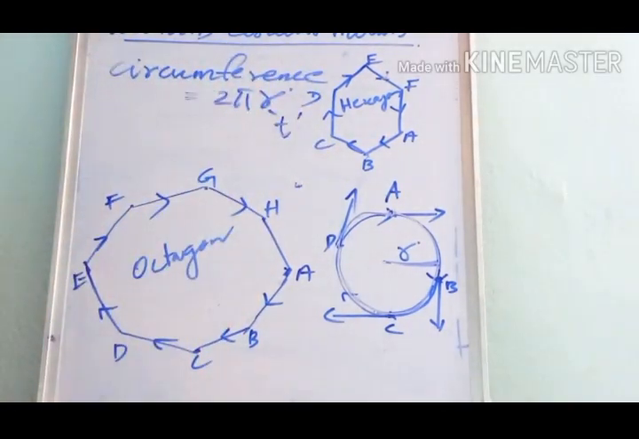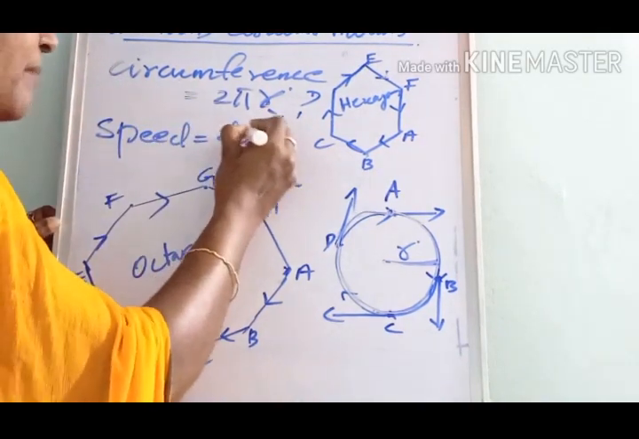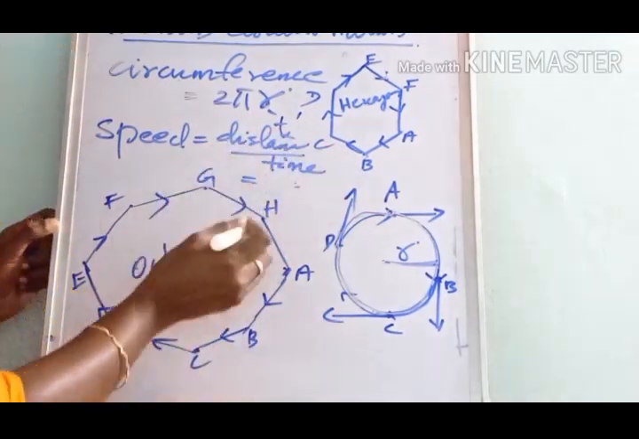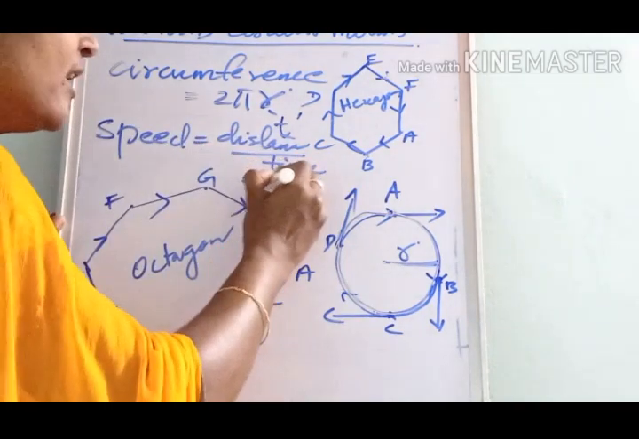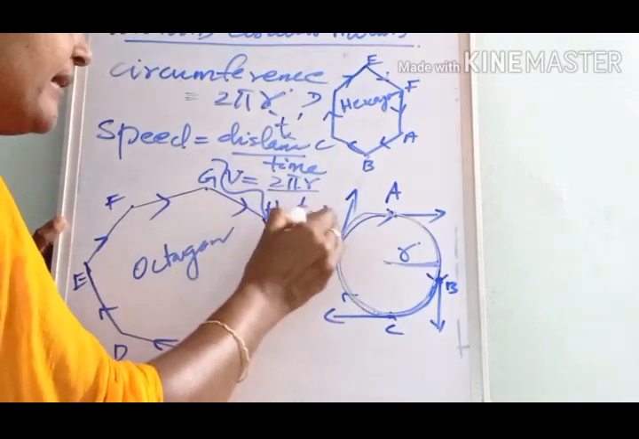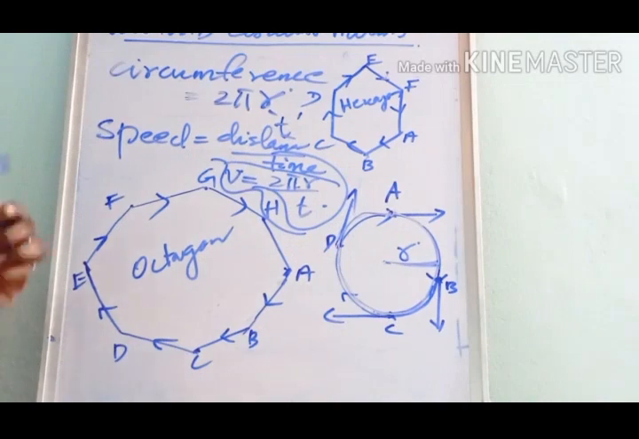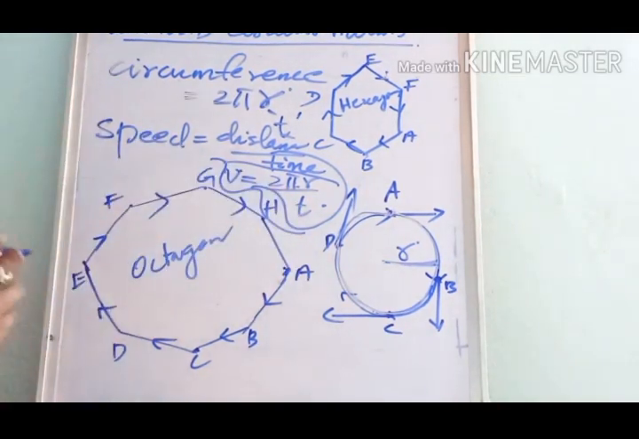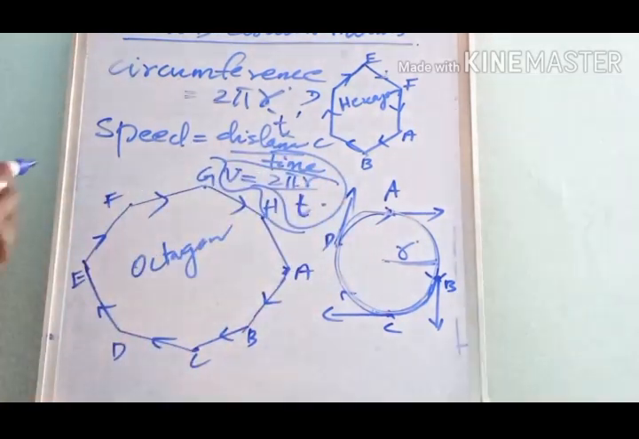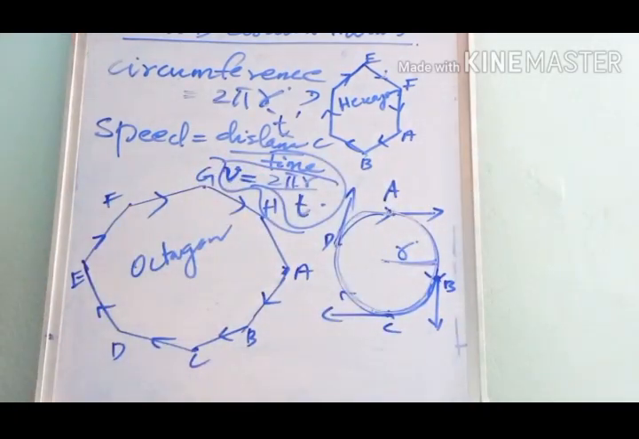Then we can calculate the speed. Speed is equal to distance divided by time. Here the distance is equal to the circumference, so we can write 2 pi r divided by t. This gives the speed of an object that moves along a circular path: v is equal to 2 pi r divided by t. This is the equation for the speed of an object that moves along a circular path.